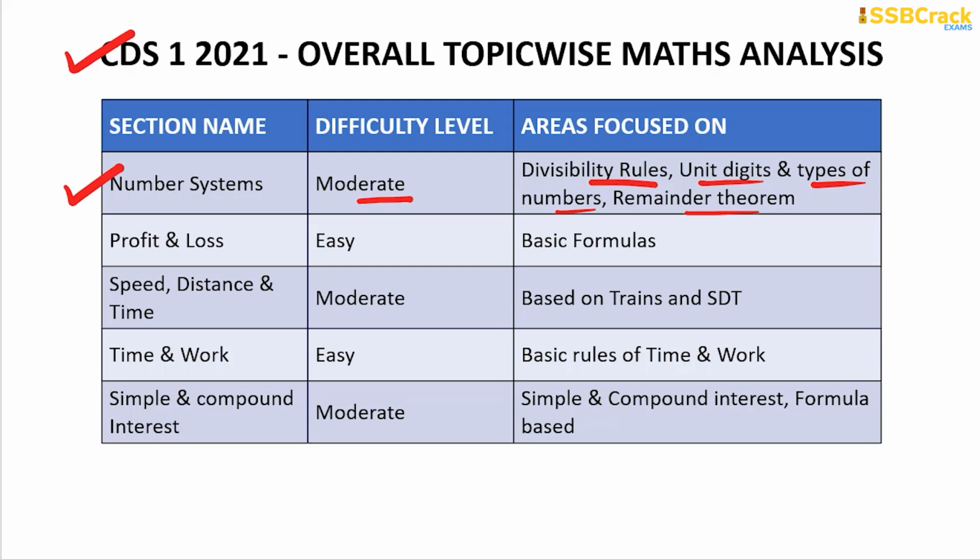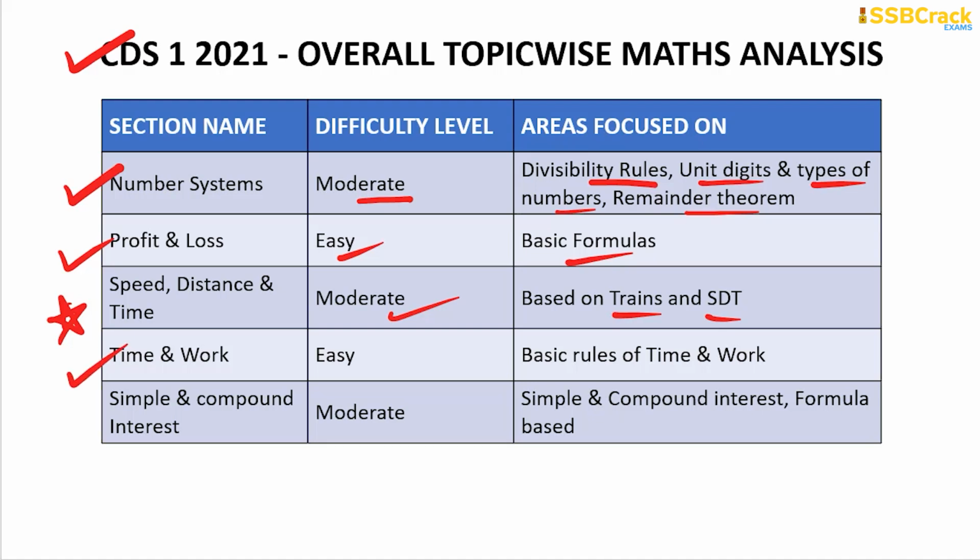In profit and loss, the questions were easy in level and based upon the basic formulas. In speed, distance and time, there were moderate level questions covered from the topic of trains and the concepts of SDT, that is speed, distance and time.